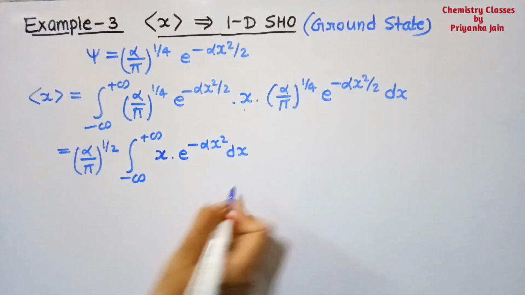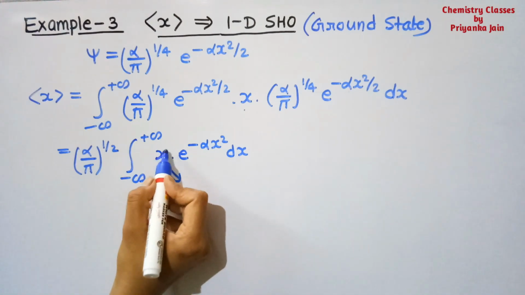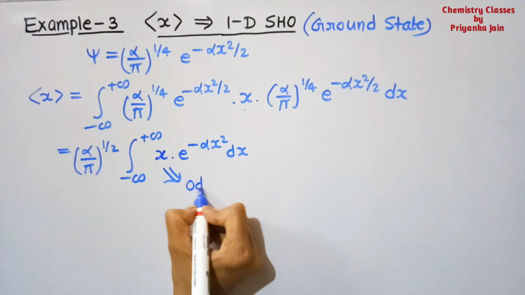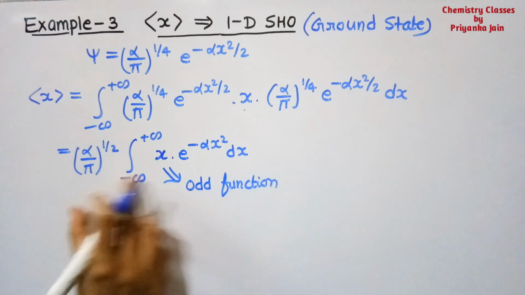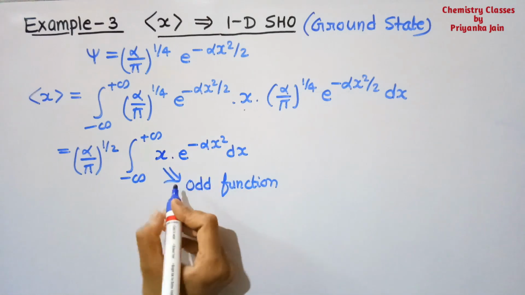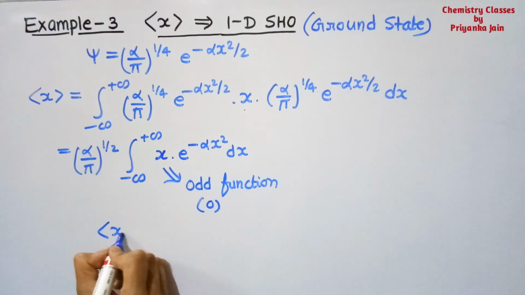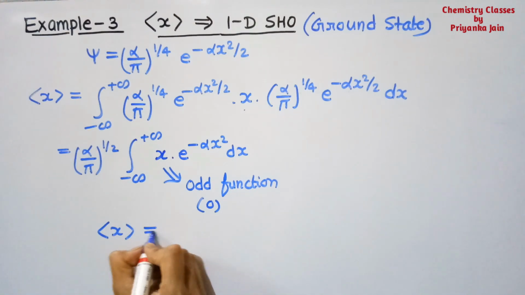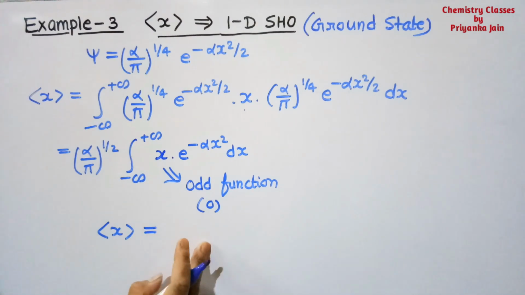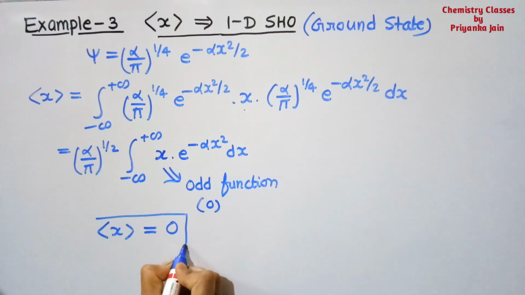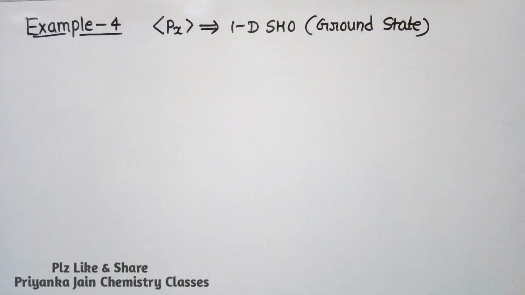In this way, right? Now you can see here, this is an odd function, x to the power 1. For an odd function, I have already told you, when you have this type of integration, its value will be equal to 0. So what does it mean? It means the average value of the position operator for the simple harmonic oscillator in the ground state will be equal to 0. You should remember this thing. Okay, now see the next example.